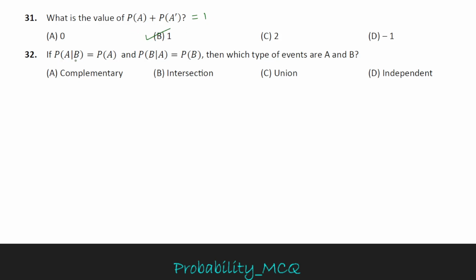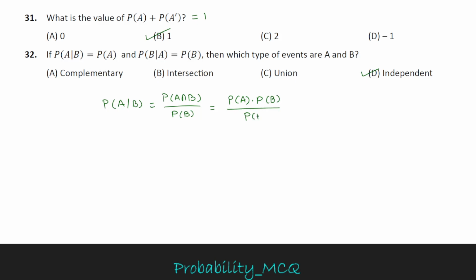Now, question number 32: if P of A given B equals P of A, and P of B given A equals P of B, then which type of events are A and B? It is independent events, because if we take P of A given B, the formula is P of A intersection B divided by P of B. But P of A intersection B equals P of A into P of B for two independent events.